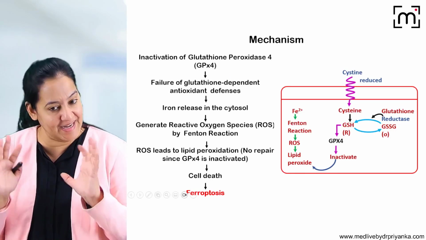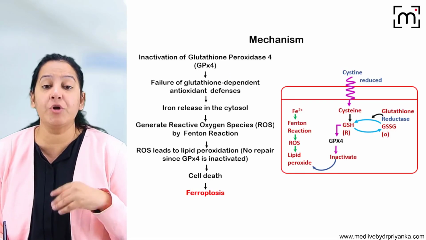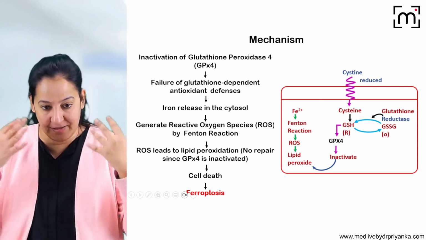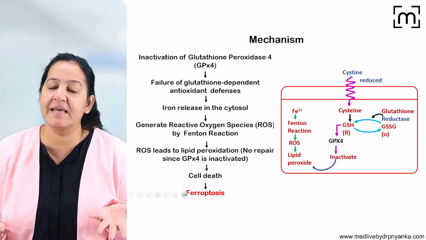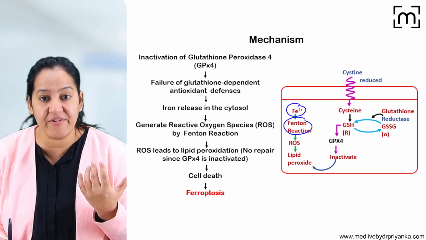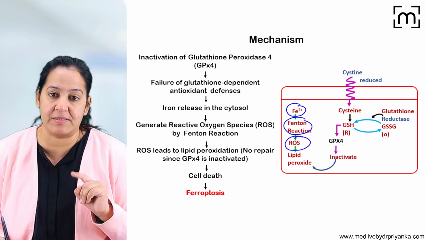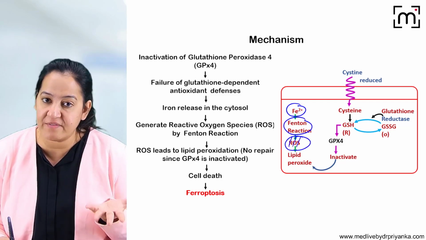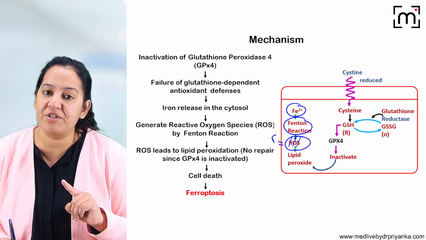See the diagram. To understand it, see the diagram. In the diagram, you can see that normally inside the human body, from head to toe, we have many cells. Inside our cells, iron via the Fenton reaction generates reactive oxygen species. What are reactive oxygen species? Reactive oxygen species are free radicals.